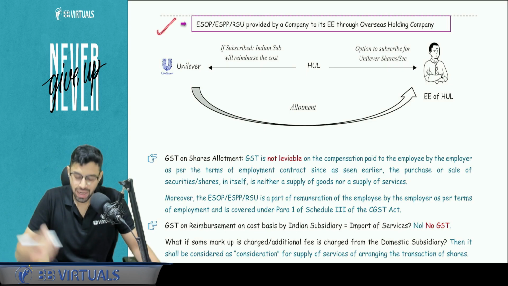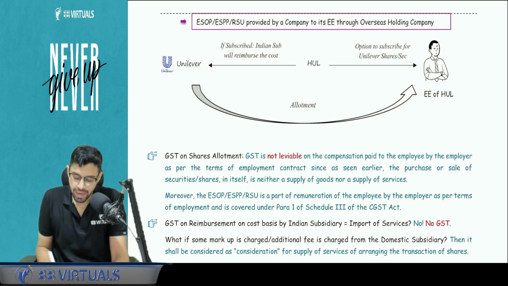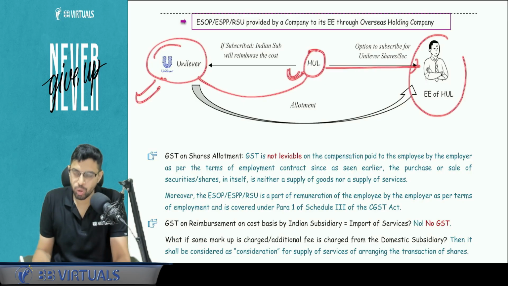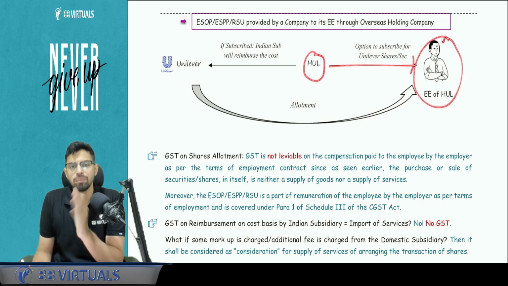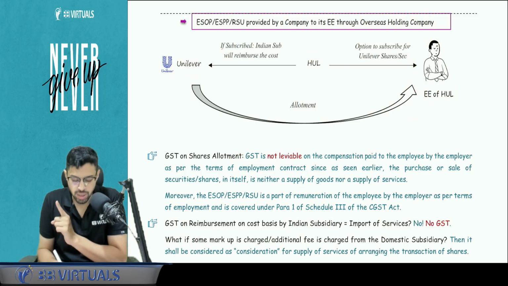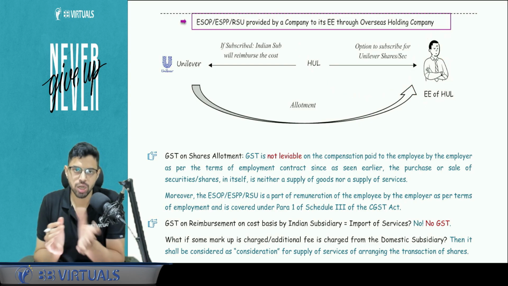Next, another clarification that was inserted with respect to your material. Let's say there is a company HUL Limited in India. This is a subsidiary of Unilever. So this is the main holding, and this is a subsidiary. HUL gives an option to the employee of HUL. So this company is giving an option to its own employee that you can subscribe the shares of our holding company. So shares are of the holding company. The company which is giving the option is the subsidiary company. The employees are also of the subsidiary company. Now you have to understand the GST implication in all these transactions.